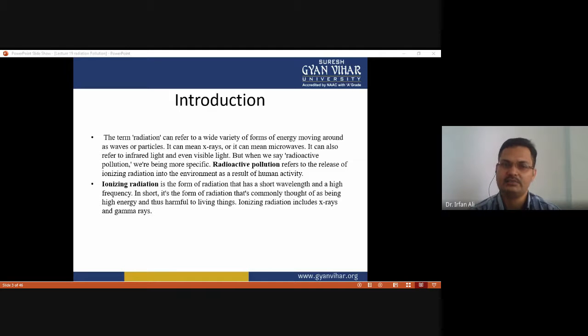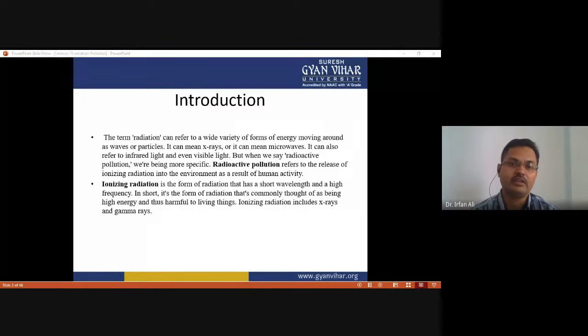It can mean X-rays or microwaves. The sources of radiation pollution are of two types: ionizing radiation and non-ionizing radiation. It can also refer to infrared light and even visible light.